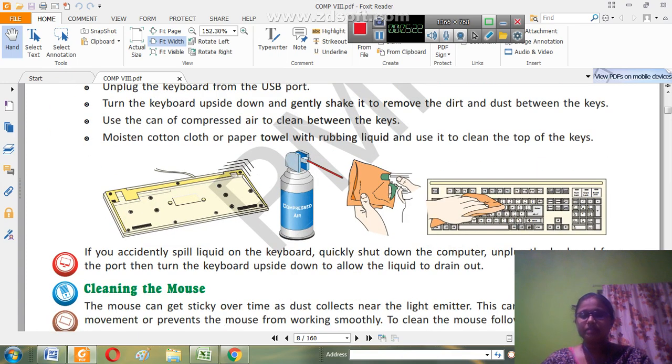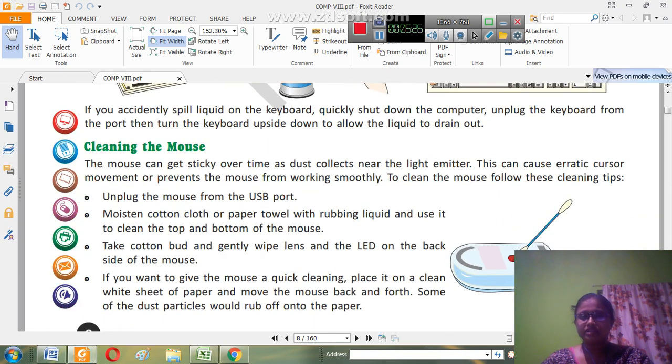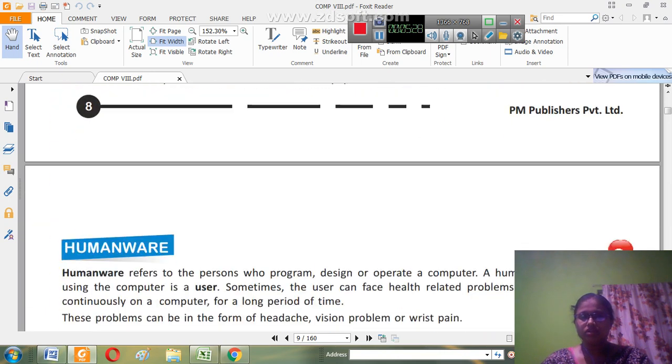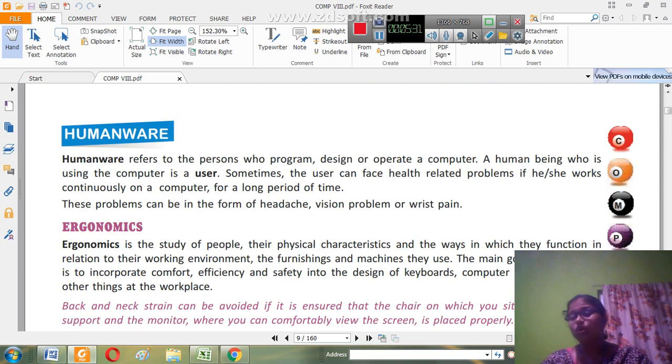So this cleaning process has to be taken care of. I have already discussed how to clean the mouse and all. Now the role of humanware comes. Who are these humanware? Humanware refers to the persons or the program who program, design and operate a computer. So it's a human being who is using the computer, a user.